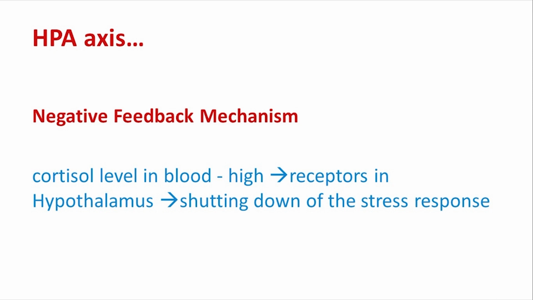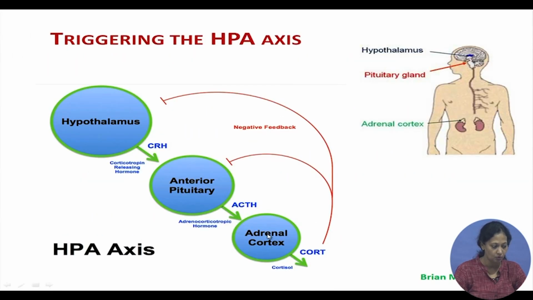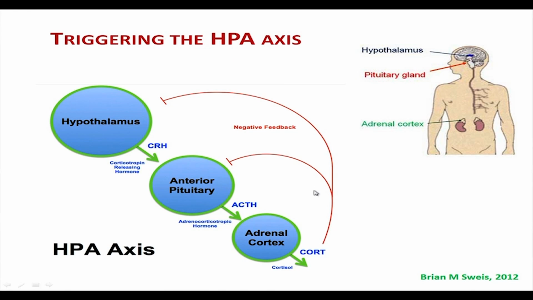So to maintain the body's homeostasis, the hypothalamus again shuts down the stress response through a feedback mechanism that works like a loop, and the cortisol secretion is stopped.